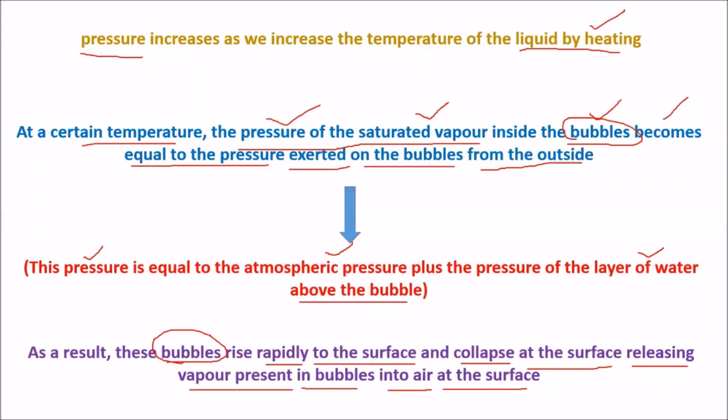These bubbles rise fast to the surface and break the surface like a Superman, releasing the vapor into the air.